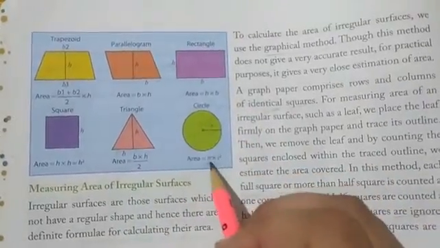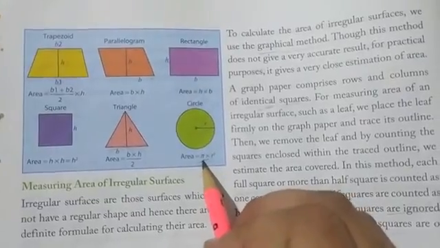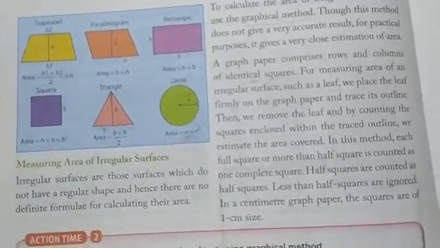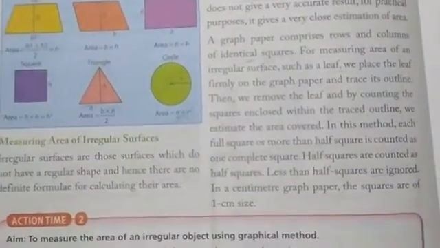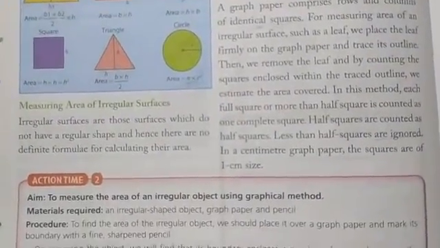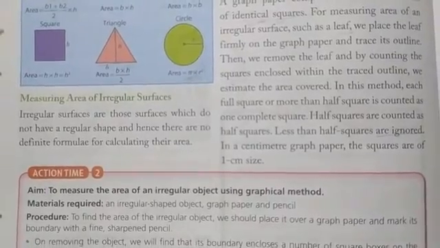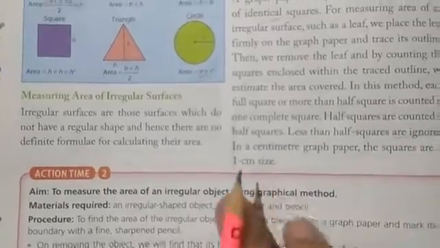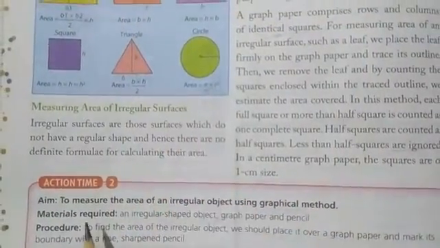Then area of circle is equal to pi r square, where pi is a constant and r is the radius of this circle. So we can find out the area of each of these regular shapes by just substituting the values of different parameters. Then measurement of area of irregular surfaces.